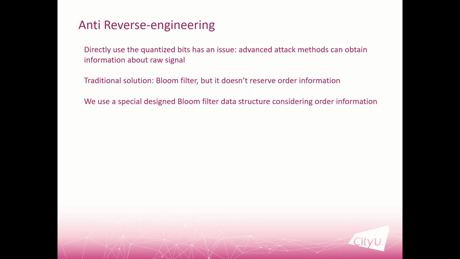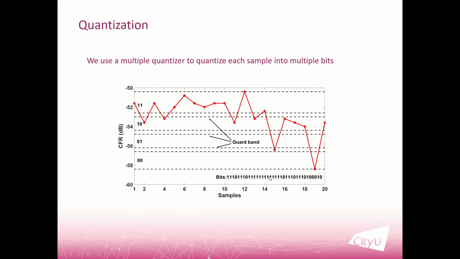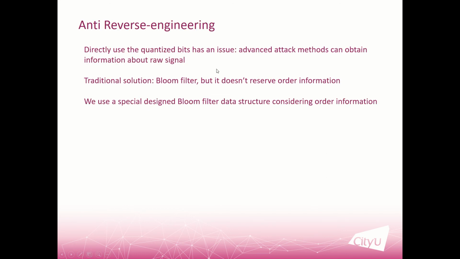That means if the attacker gets these keys by using some more advanced attacking methods, they can get some information about the raw signal. So how can we solve this problem? Traditionally we can use the Bloom filter. However, the traditional Bloom filter does not preserve the order information. And in our paper, we use a specially designed Bloom filter to preserve the order information.